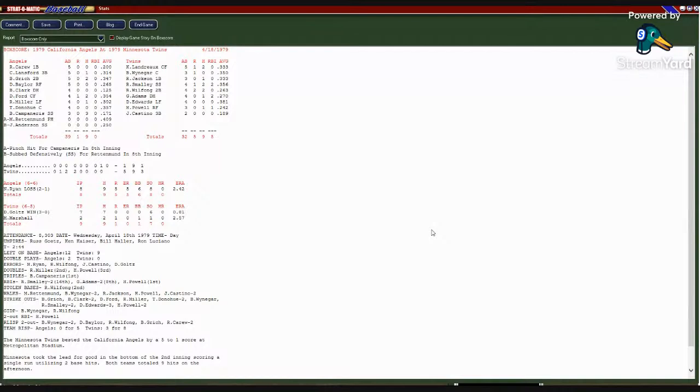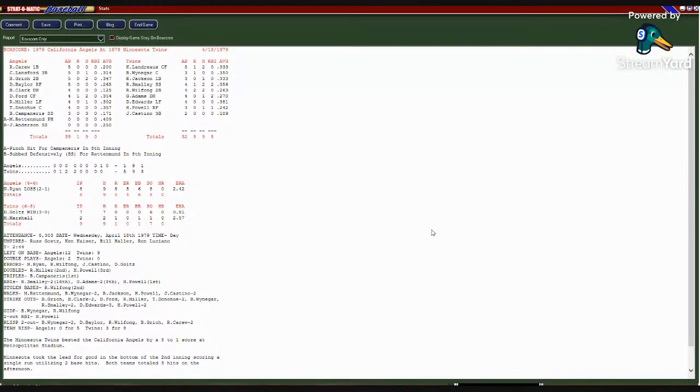Doubles by Miller and Powell, triples by Campaneris, RBIs 2 from Smalley. He has 16. 2 for Adams. He has 8. 1 for Powell, his first. Minnesota Twins bested the Angels 5-1 at Metropolitan Stadium. So here we go. Hits of the ball game. 9 for the Twins. 3 different Twins with 2 hits. Landreau, Smalley, and Wilfong, as Smalley and Adams had 2 RBIs apiece.